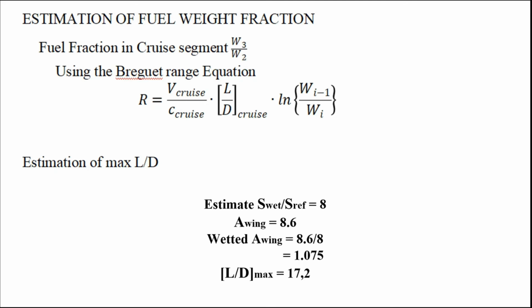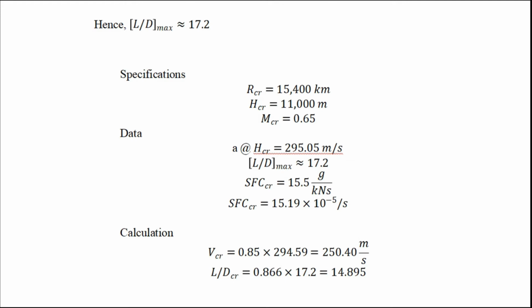In this slide we can see the other values that are required for the calculation. Via our SFC cruise, we are converting the value to per second, which is 15.19 into 10 to the power minus 5 per second, and the calculation of V cruise and L bar D cruise can also be seen.